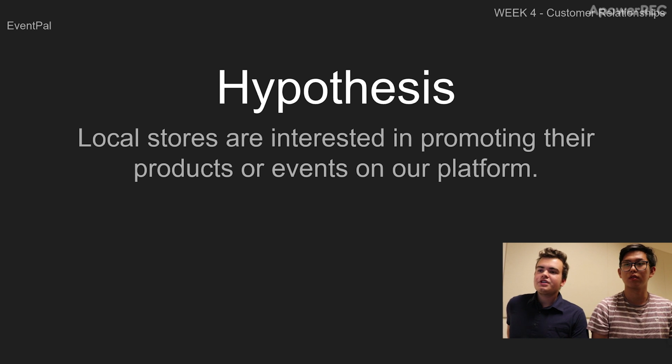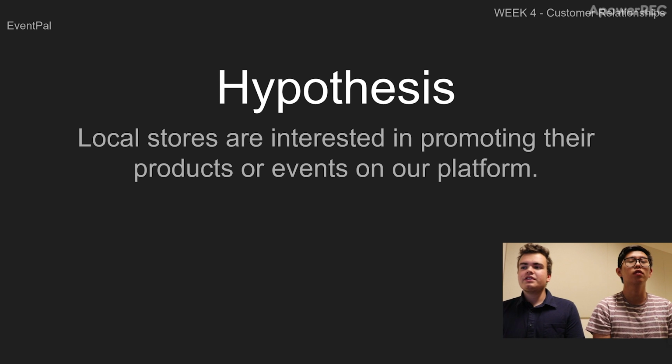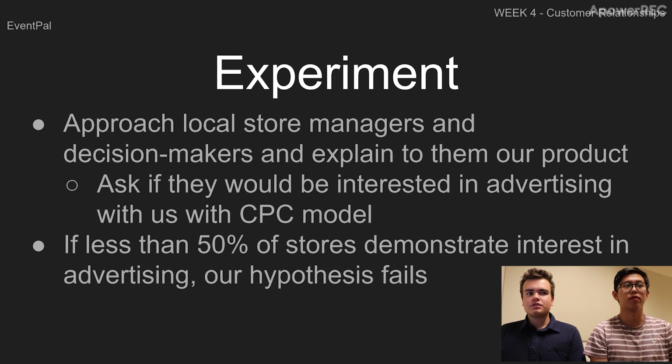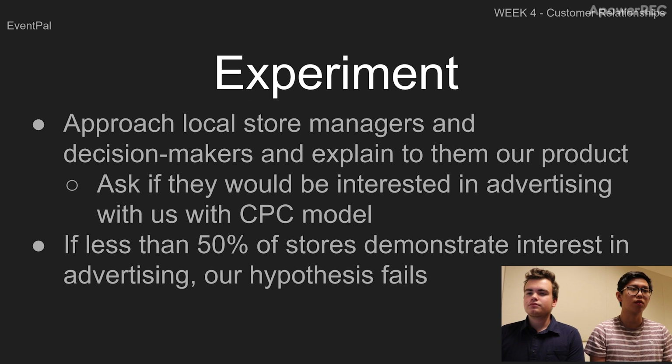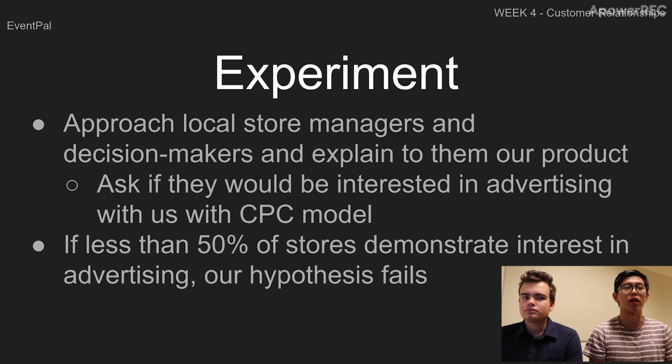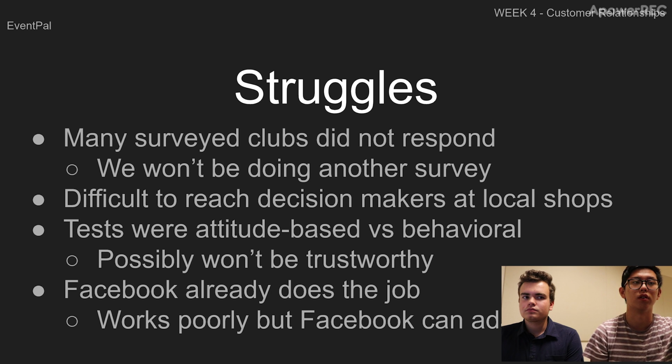The new hypothesis for this week is that local stores are interested in promoting their products or events on our platform. So to test this, our experiment for this week is that we will approach local store managers and decision makers, whatever shape they may be, and explain to them our product. We'll have a discussion, and in the end we'll ask them if they'll be interested in advertising with us with a cost per click model. If less than 50% of stores demonstrate interest in advertising, our hypothesis fails, and we have to determine a new way to make a new revenue model.